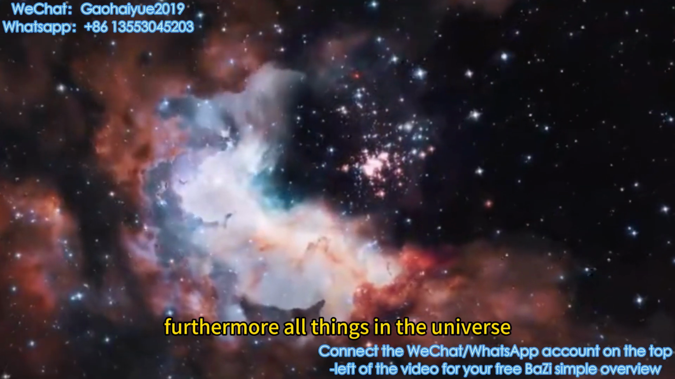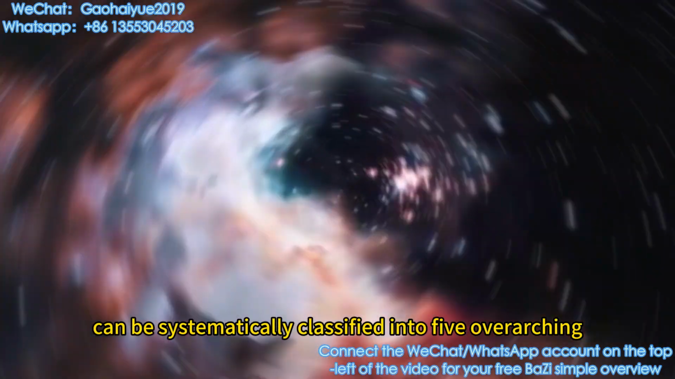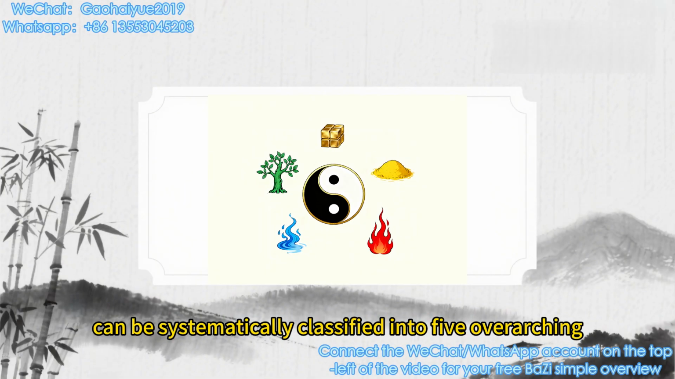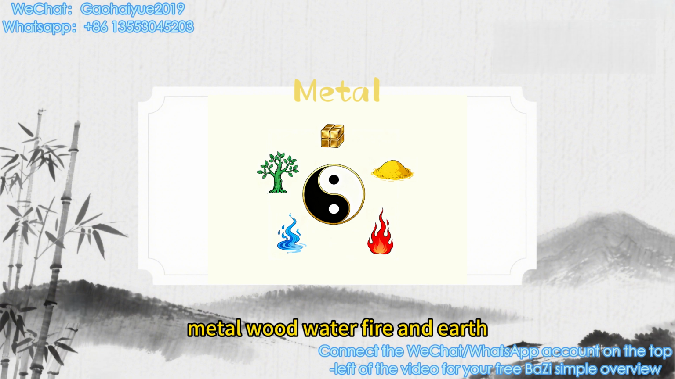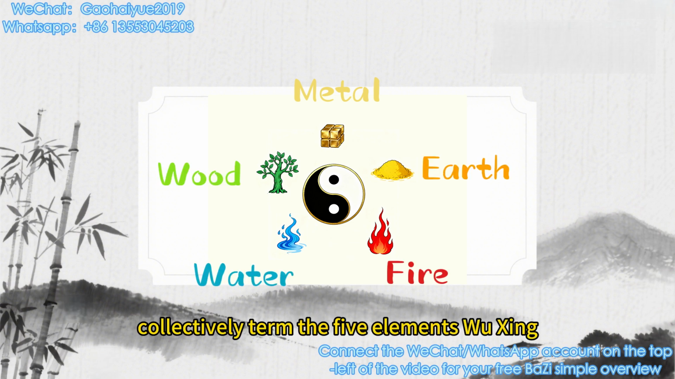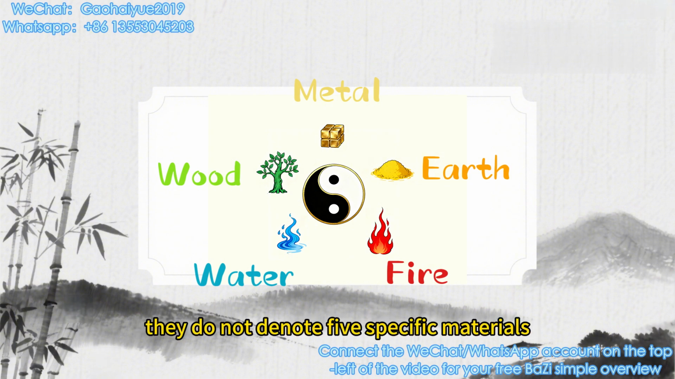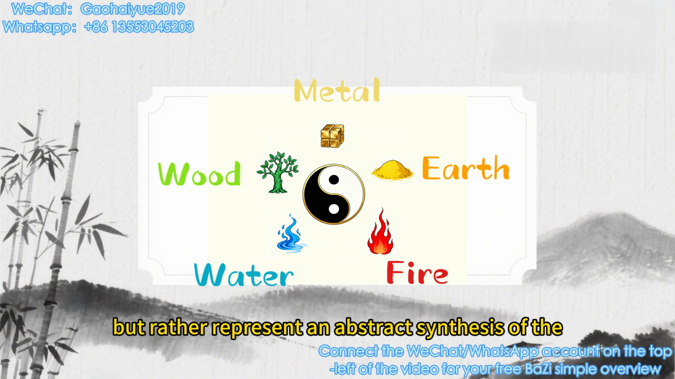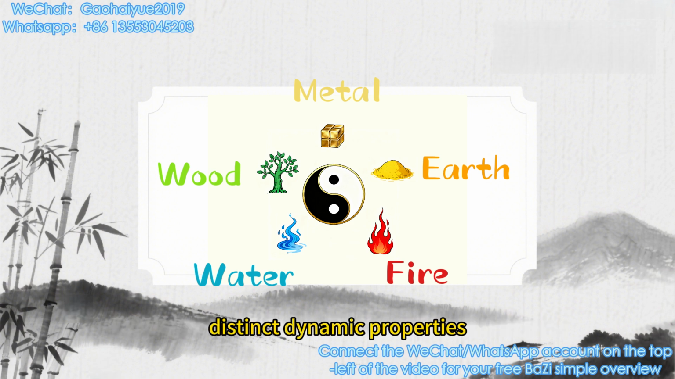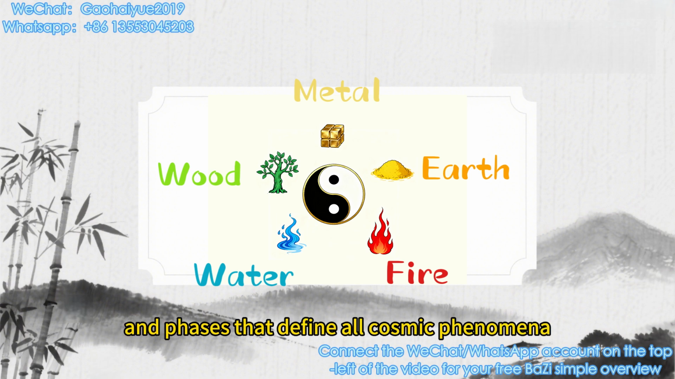Furthermore, all things in the universe can be systematically classified into five overarching categories: metal, wood, water, fire, and earth, collectively termed the five elements, wuxing. They do not denote five specific materials, but rather represent an abstract synthesis of the five distinct dynamic properties and phases that define all cosmic phenomena.